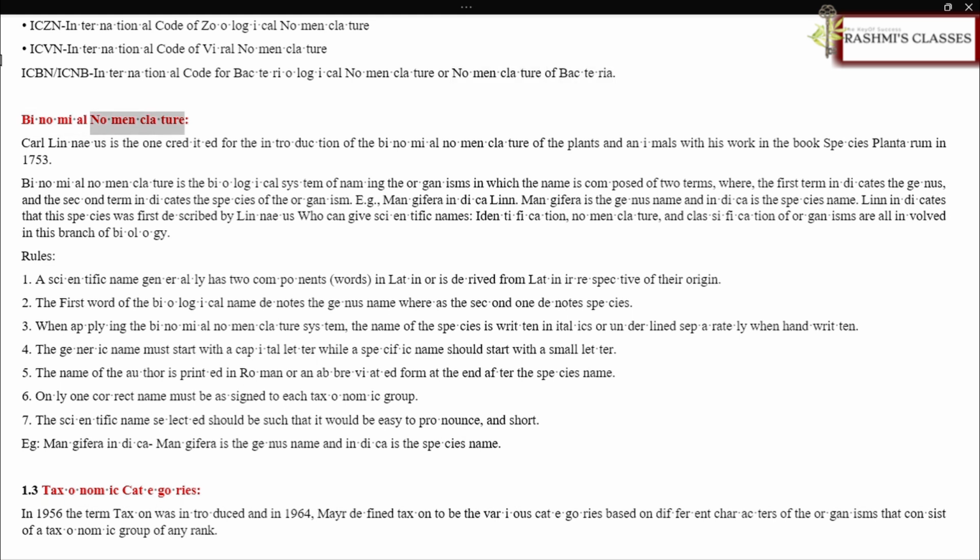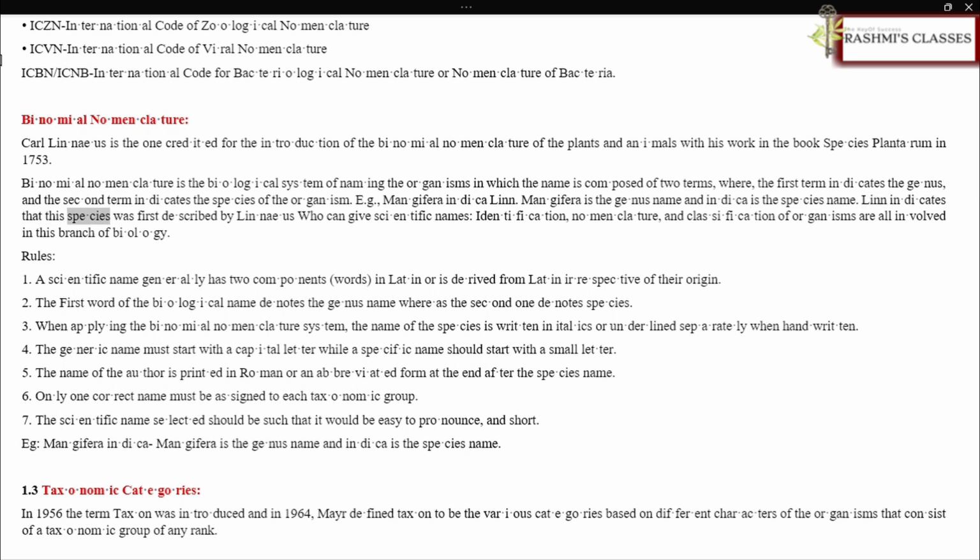Binomial nomenclature. Carl Linnaeus is the one credited for the introduction of the binomial nomenclature of the plants and animals with his work in the book Species Plantarum in 1753. Binomial nomenclature is the biological system of naming the organisms in which the name is composed of two terms, where the first term indicates the genus, and the second term indicates the species of the organism. E.g., Mangifera indica Linn. Mangifera is the genus name and indica is the species name.